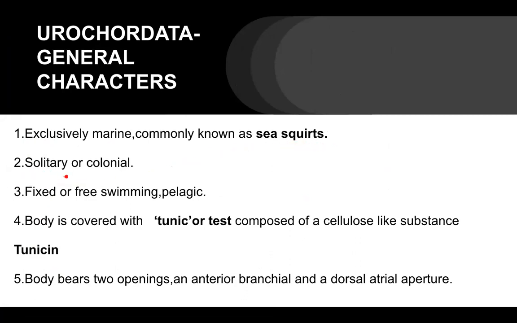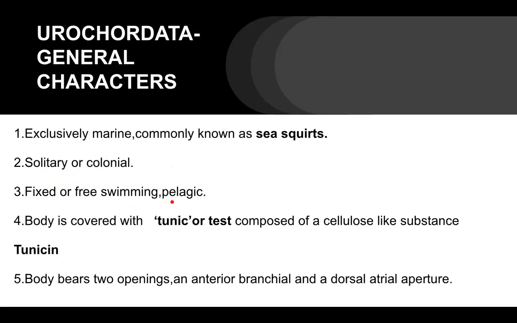They are solitary or colonial. They may be found in a colony, or they are solitary, alone. They may be fixed or free swimming.